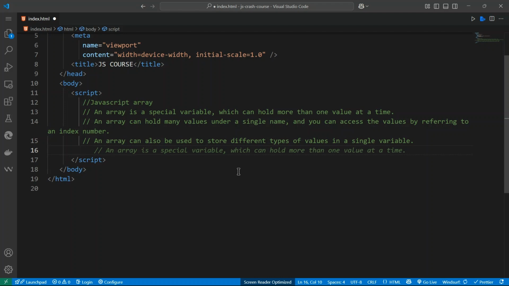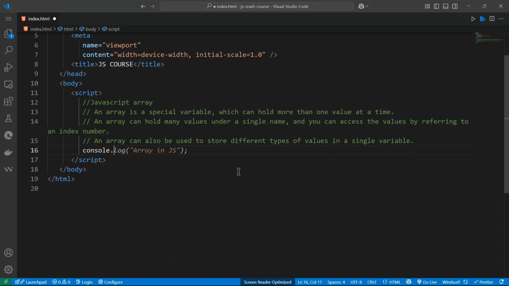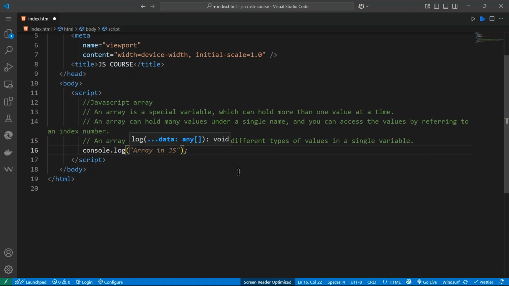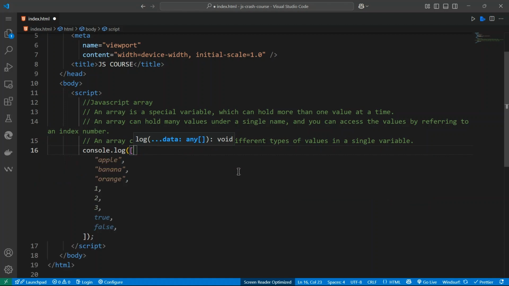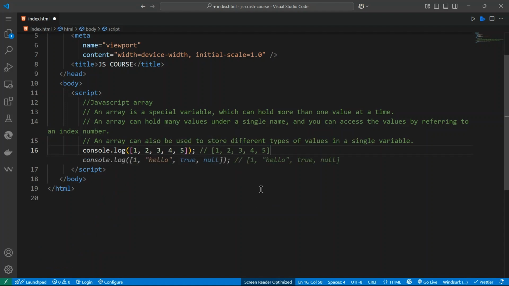There are many ways you can declare an array. I want to show you first of all console.log of an array. Let's say, for example, we just console.log the numbers 1 2 3 4, so the output will be 1 2 3 4. We can also console.log multiple different things. In the array we can put numbers, strings, booleans, null, almost every data type.